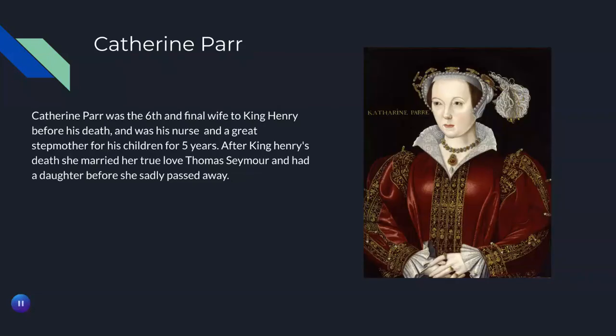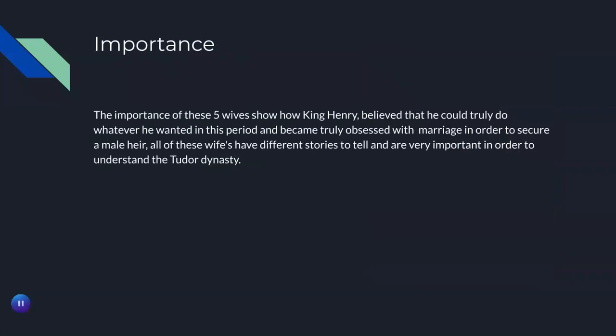Last up is Catherine Parr, who was the sixth and final wife to King Henry before his death, and was his nurse and a great stepmother for his children for 5 years. After King Henry's death, she married her true love Thomas Seymour and had a daughter before she sadly passed away.